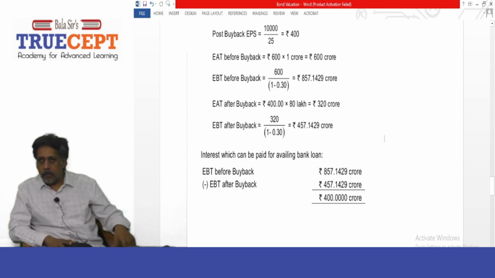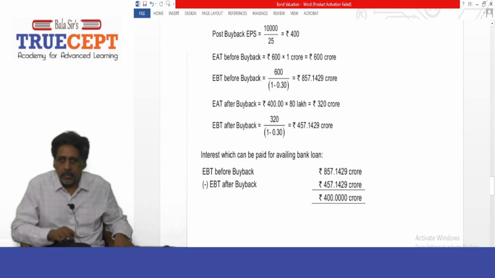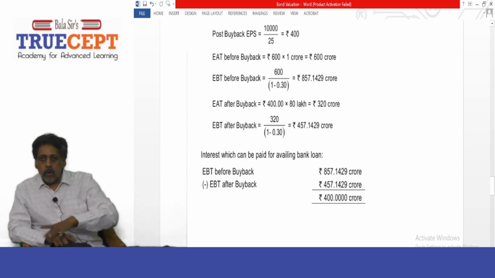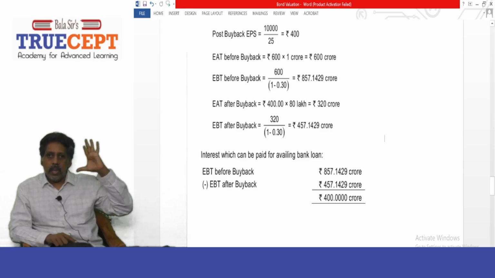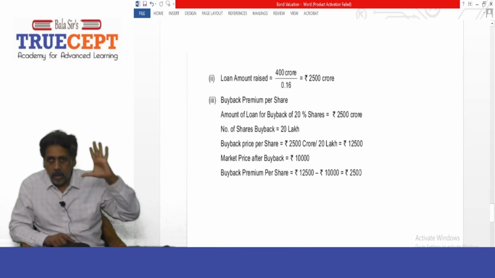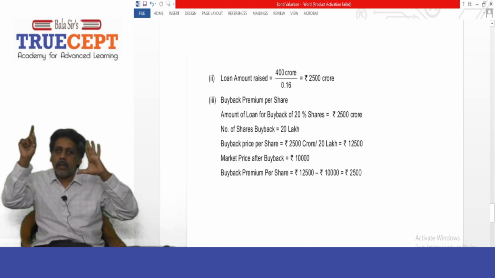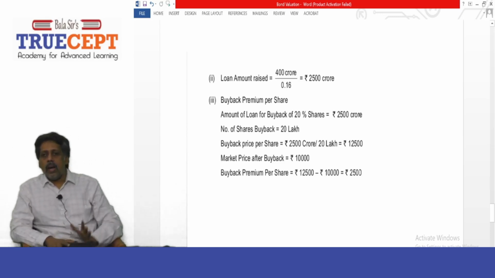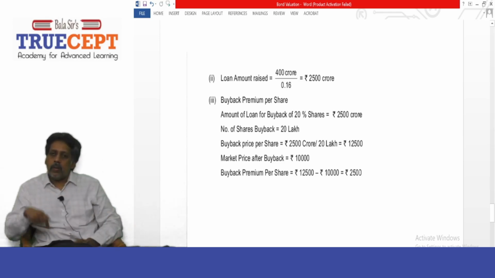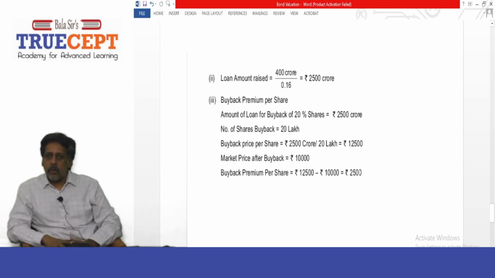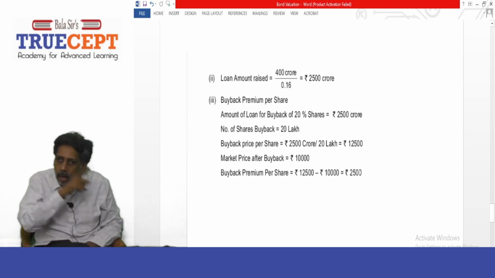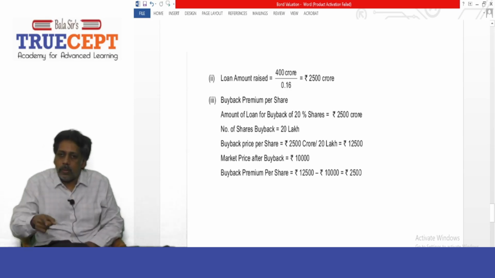How much interest can you pay? 400 crore. That is the first question answered. We also know that you have been asked about the loan amount. Let us say the loan amount is XL. Loan amount into 16 by 100, the rate of interest, is equal to 400 crore. Or loan will be 400 crore into 100 by 16, or as good as divided by 0.16. So your company can borrow rupees 2,500 crore for the purpose of buyback.